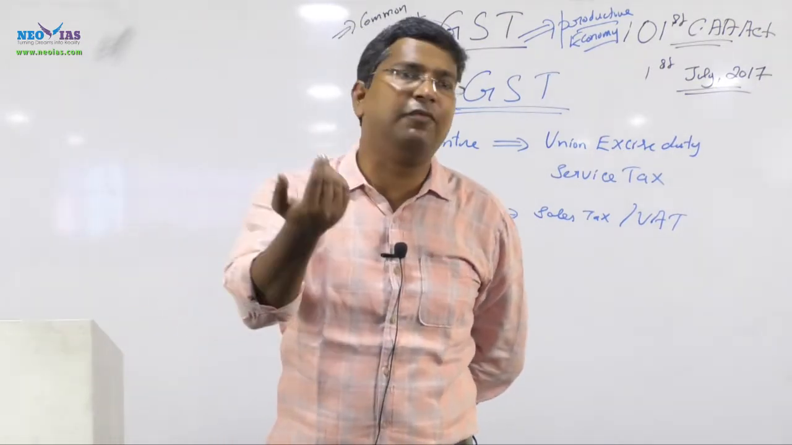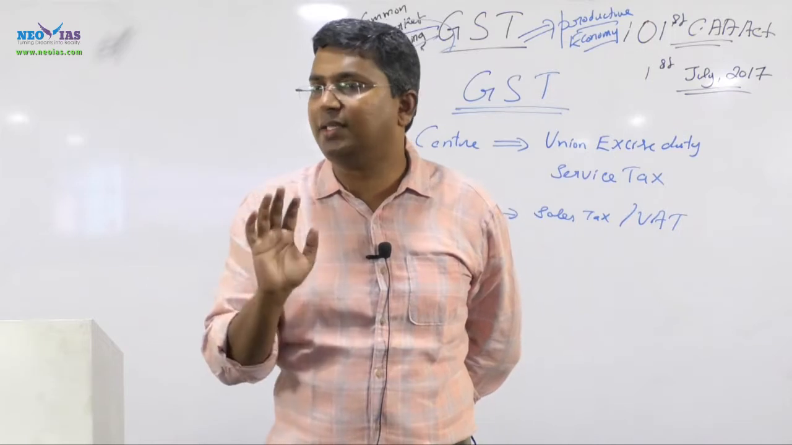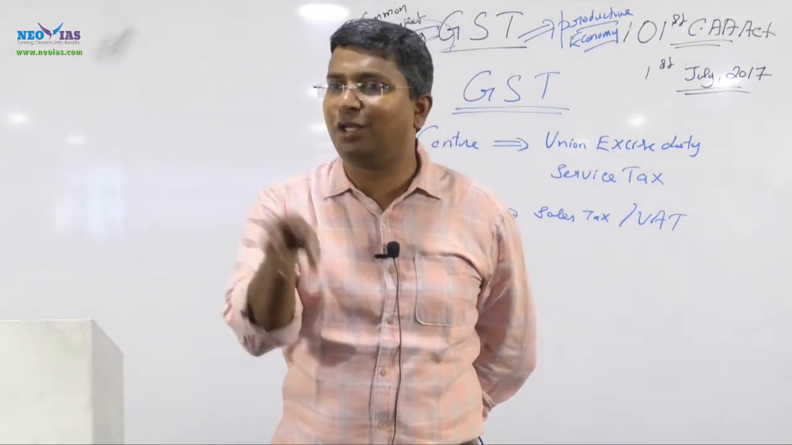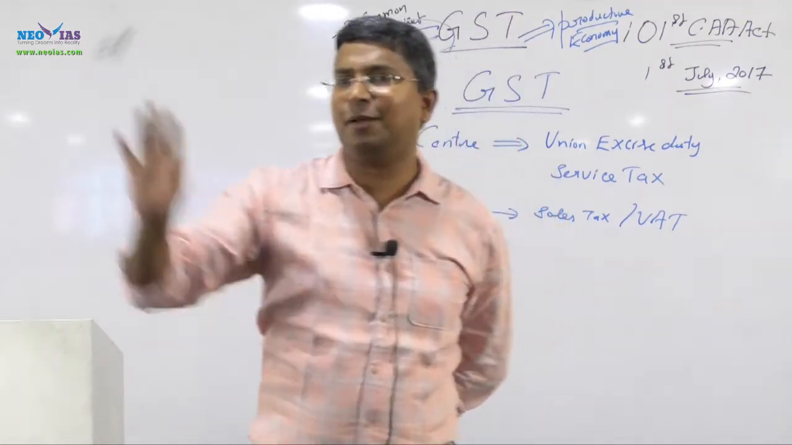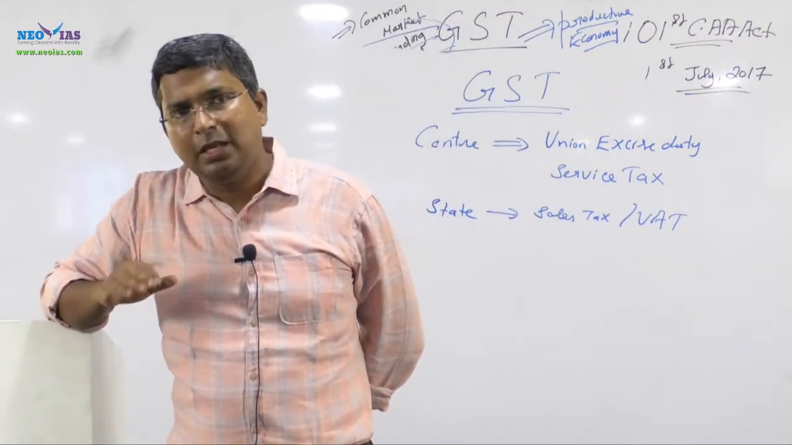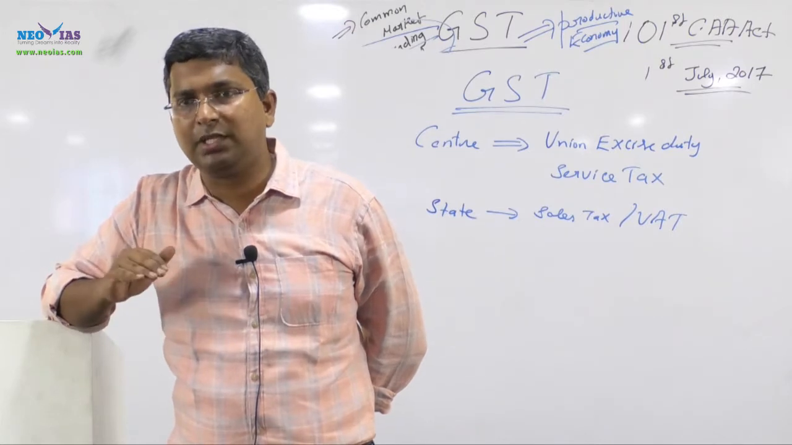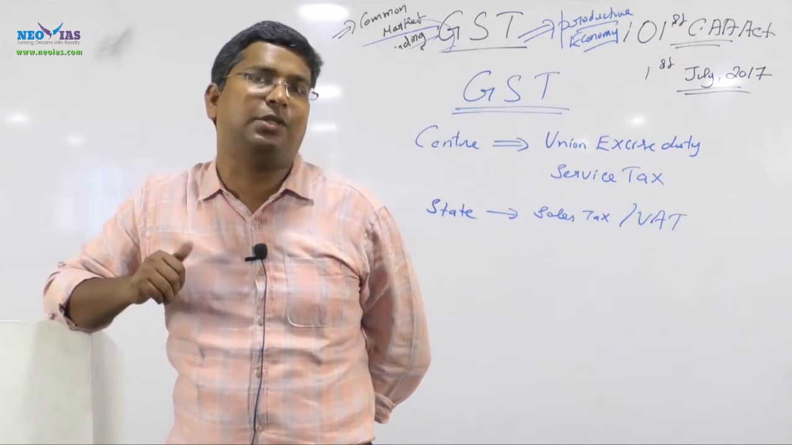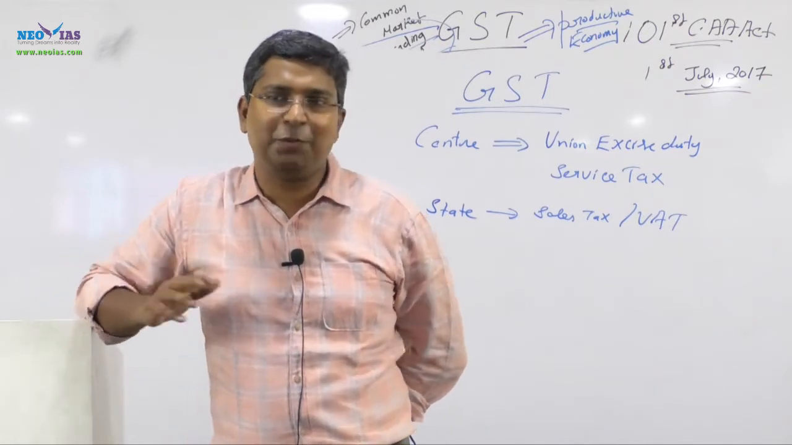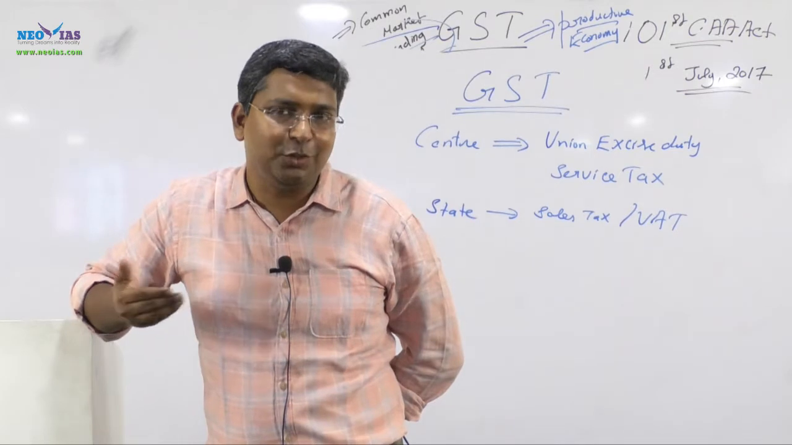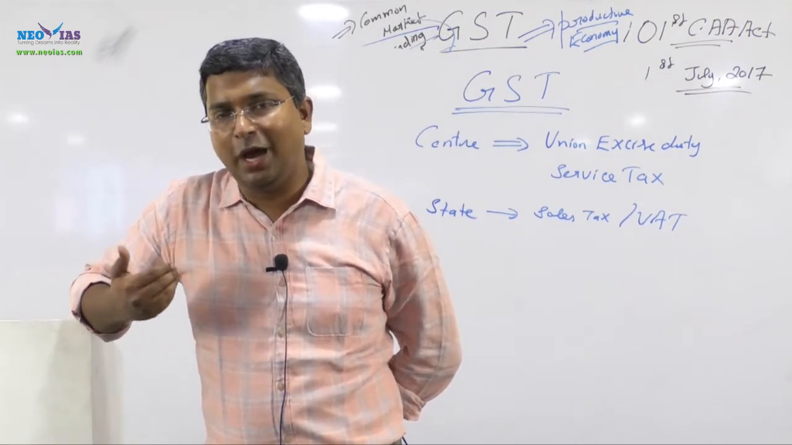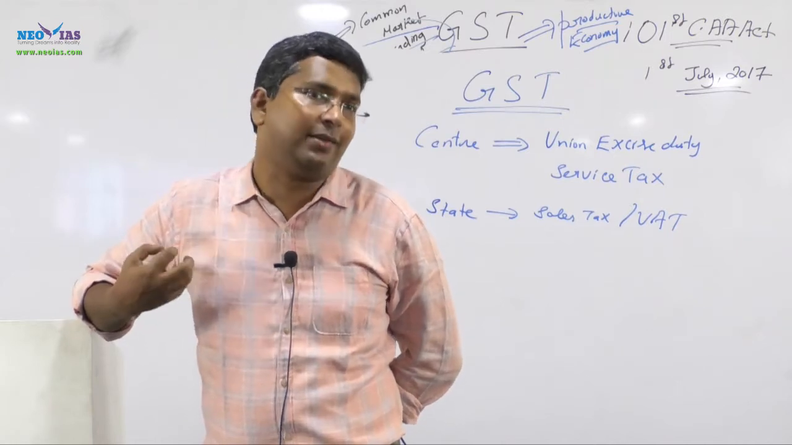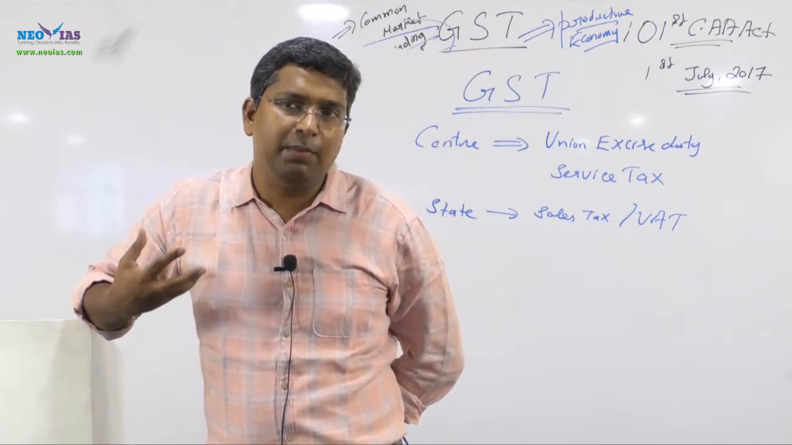Now since it is omitted from the state list and from the union list, that problem is over. It's not the exclusive domain of state or the exclusive domain of the center. That problem is solved. Now the problem is, in India there used to be federal disputes. Federal disputes means disputes between the center and state in relation to their respective powers. Now again the problem is that who will decide in relation to the new taxes? That's very important.